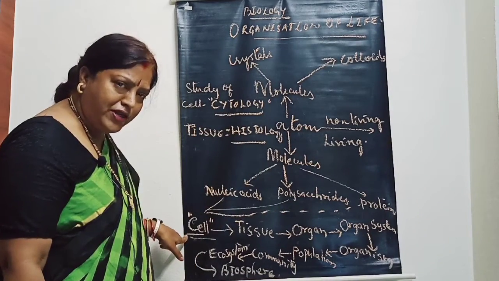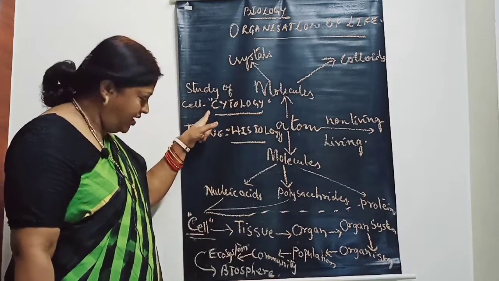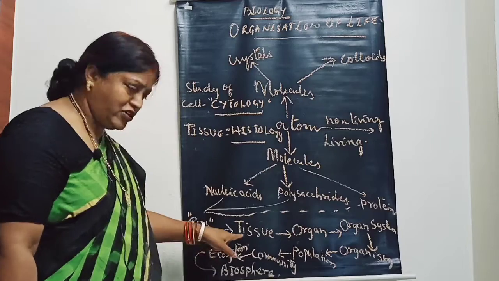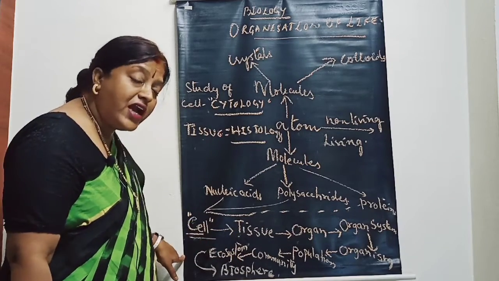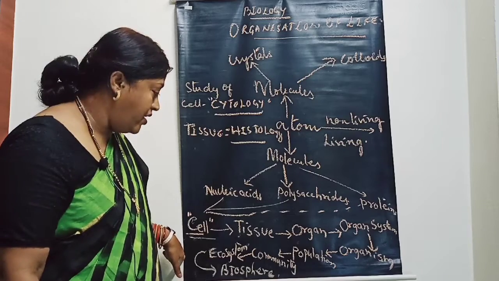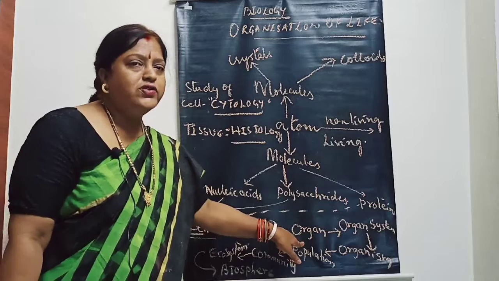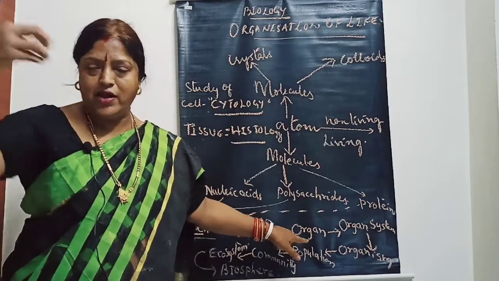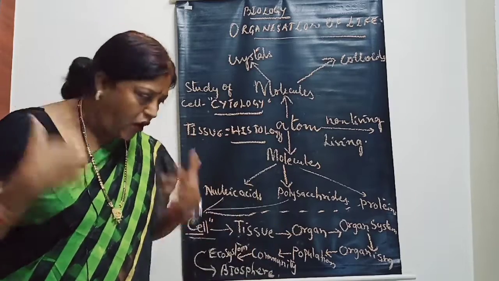Cell is the fundamental unit of life. Study of cell is called cytology. Then cells together make tissues. Tissues are the group of cells which have similar origin and carry out similar function. Then tissues make organs. Okay, so now organs: hand is an organ, eyes is an organ, nose is an organ. So like that, different organs.